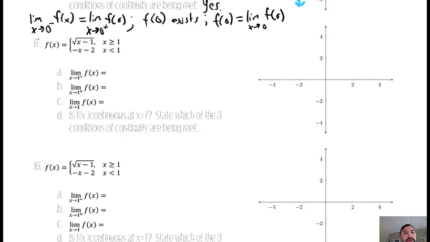Okay, so I'm asking you to do the same thing on 17. So this time, why don't you pause the video, give it a shot, and once you get stuck, unpause the video and I'll help finish it for you. Alright, so to graph it, the top graph is going to be the square root of x graph, shifted right 1.